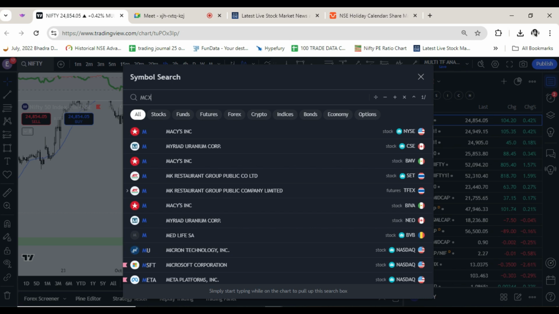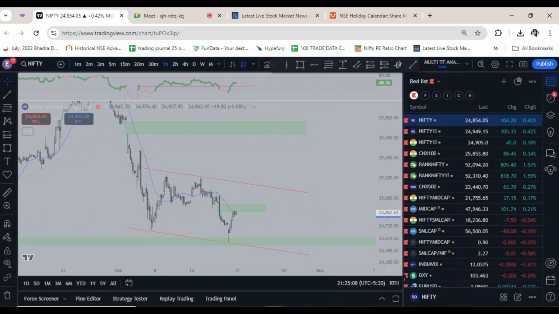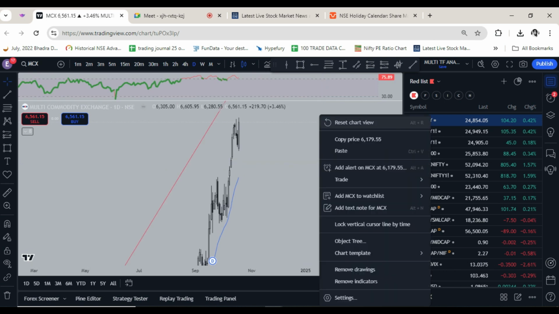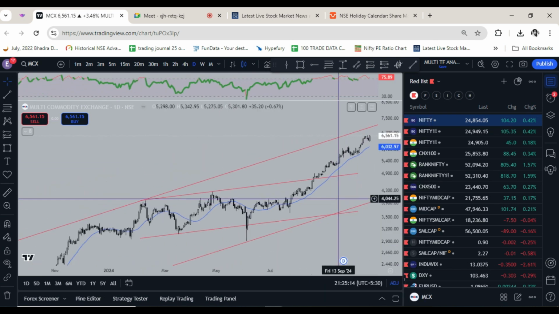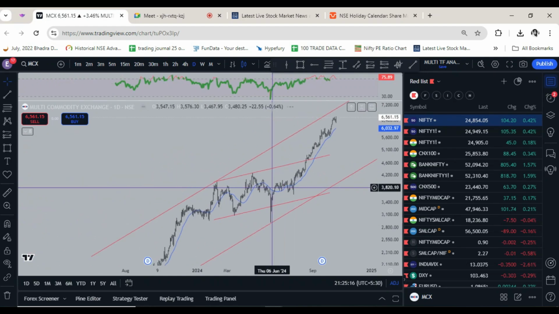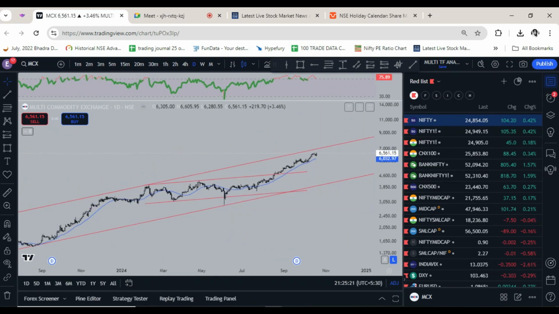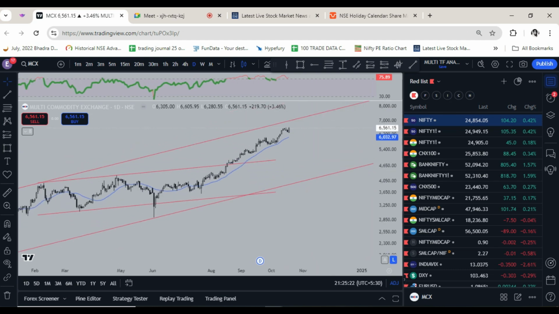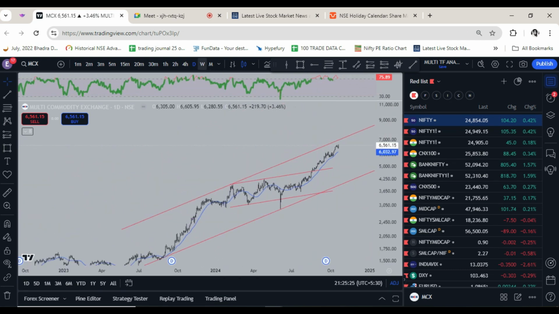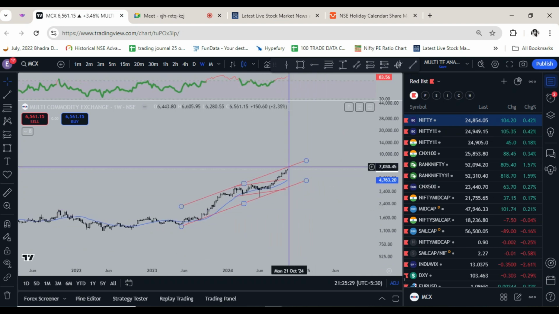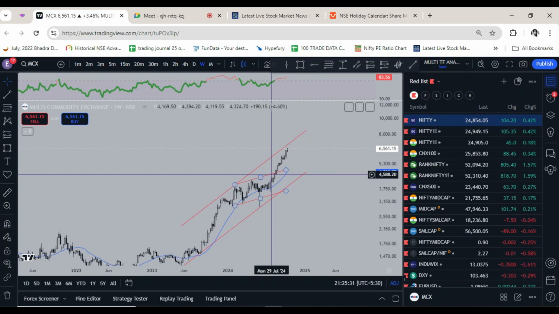Okay, now let me analyze this MCX. So MCX is a proxy to gold. Whenever there is gold and silver trading, I think they take most of their commission from it. So it is in an uptrend, but if you see the long term chart, that is a weekly channel, and it is looking like gold only.